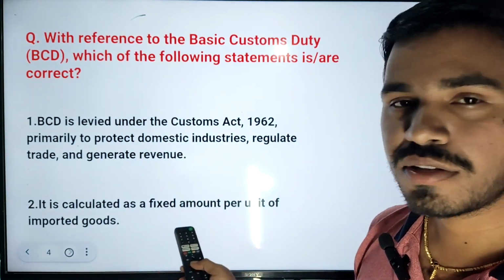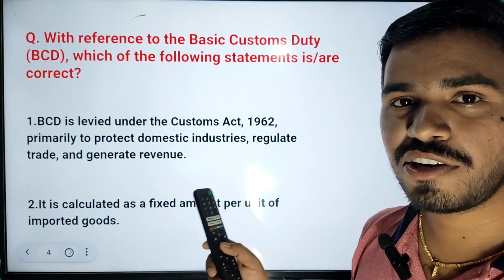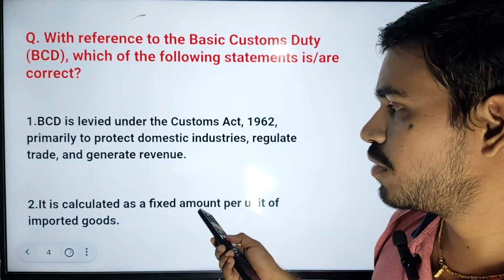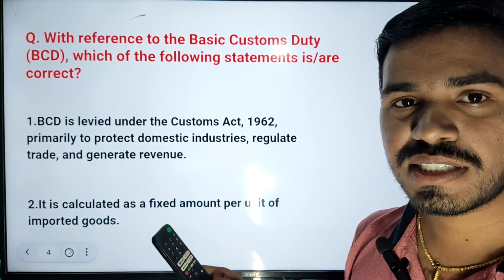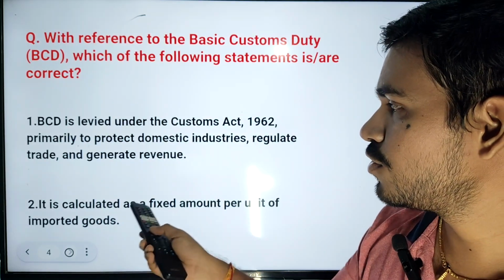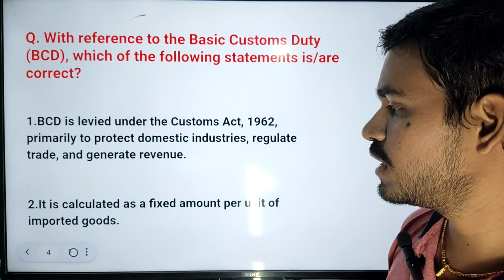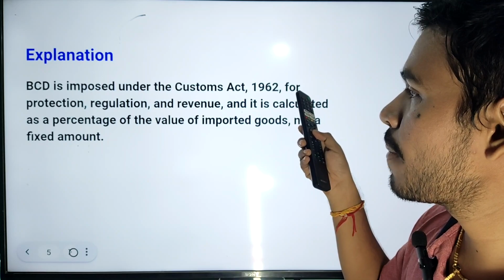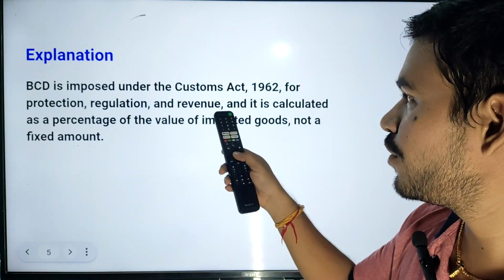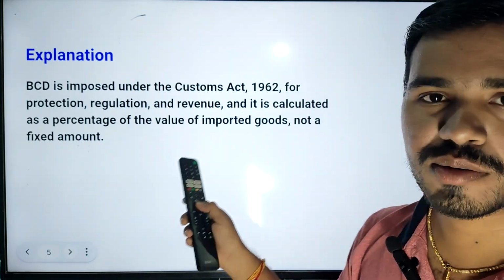Is it a fixed amount? No, it is not a fixed amount. It is based on a percentage of the value imported. So based on how many goods are imported to India, based on that percentage we calculate the customs duty. It is not a fixed amount. If we see the explanation, BCD is imposed under the Customs Act 1962 for protection, regulation and revenue, and it is calculated as a percentage of the value of imported goods, not a fixed amount.